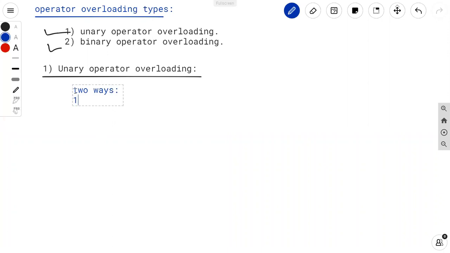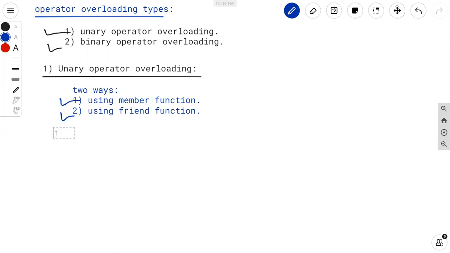So first way is using member function, and the second way is using friend function. So we can overload the unary operator in two ways, using member function and using friend function. Now we will see the first way, how to overload the unary operator using member function.